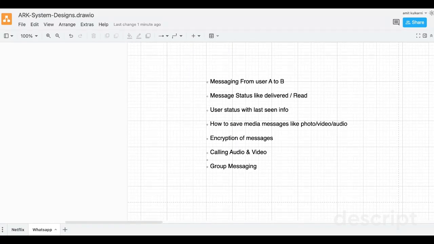Here we'll assume that we need to build a WhatsApp MVP for: messaging from user A to B, message status like delivered or read, user status with last seen info, how to save media messages like photo, video, audio, encryption of the message, calling audio and video, and group messaging. Let's move to the architecture.